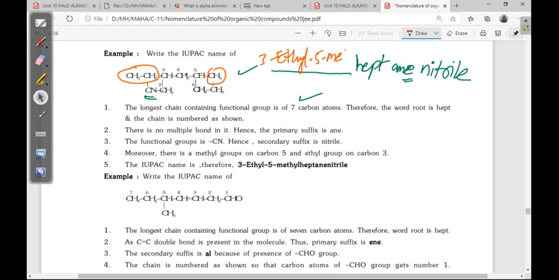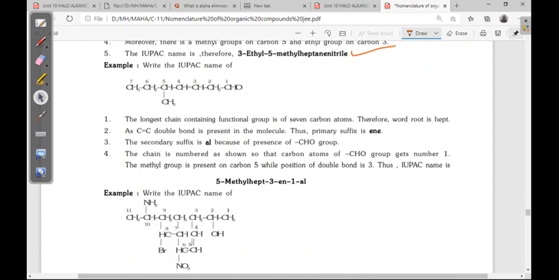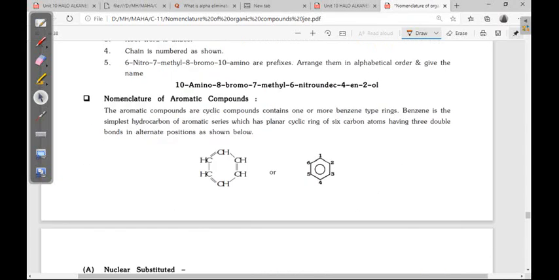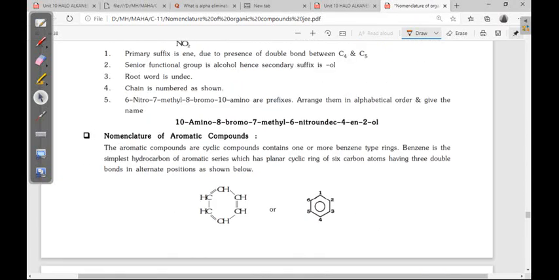This is the substituent, word root, suffix. Your name is done. Like this you can write all the compounds' names. Nomenclature of aromatic compounds we can discuss in the next class.